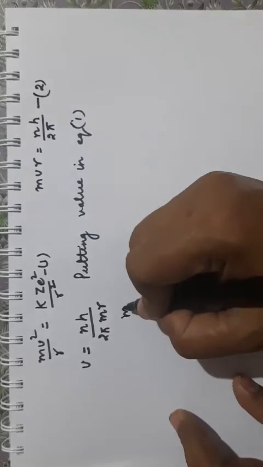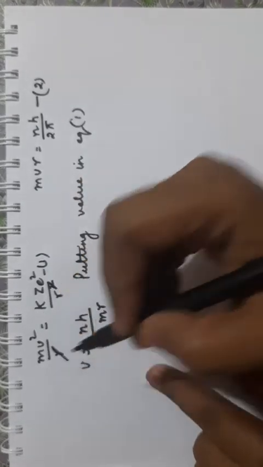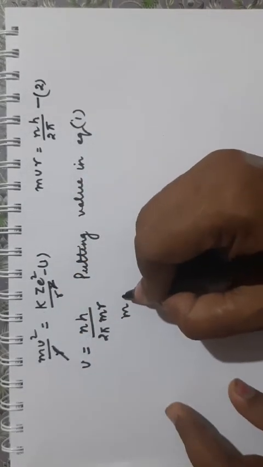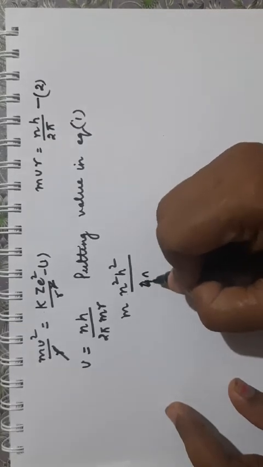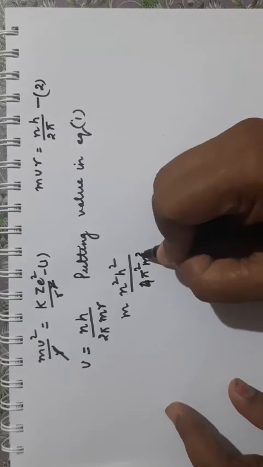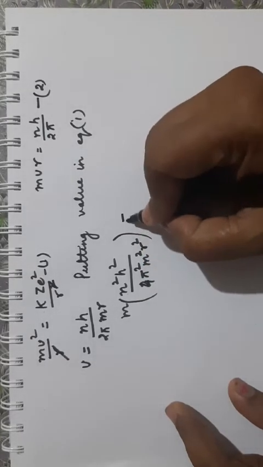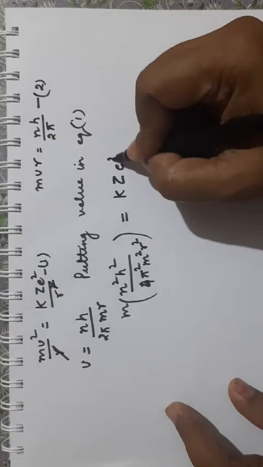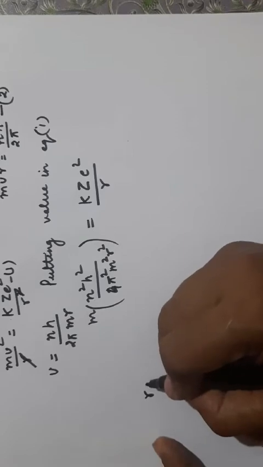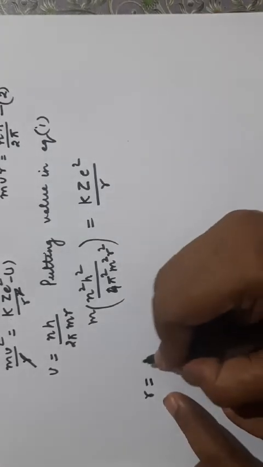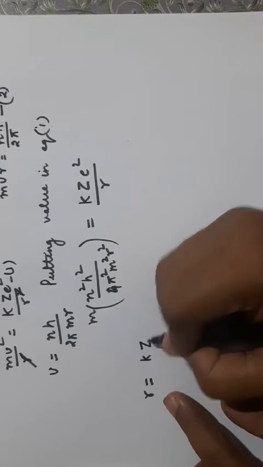Equation 1, m v square. So in place here we will cancel r by r. So v square will be n square h square upon 4 pi square m square r square. This is m v square is equal to k Z E square upon r. So r will be equal to k Z.